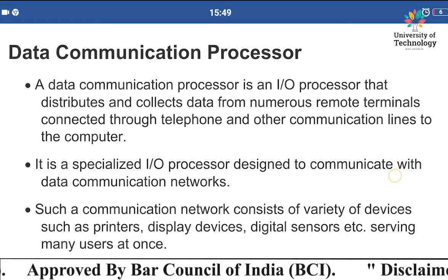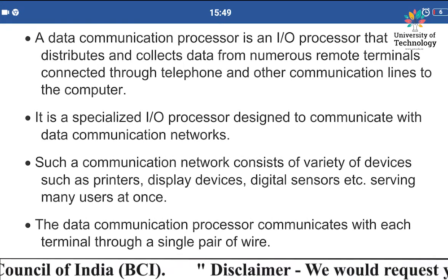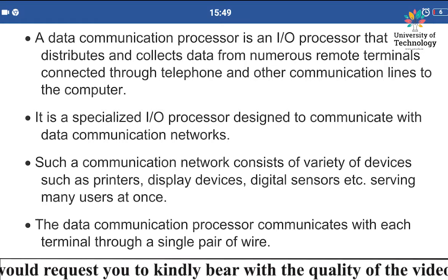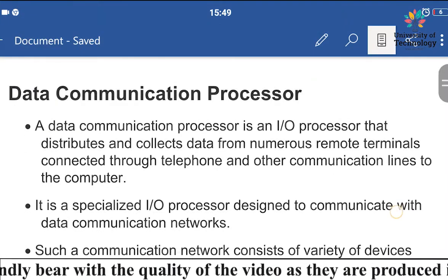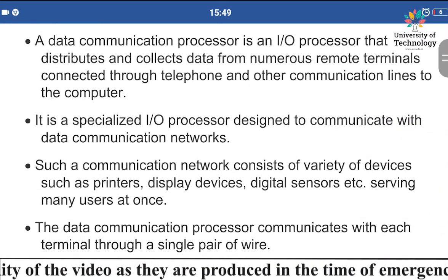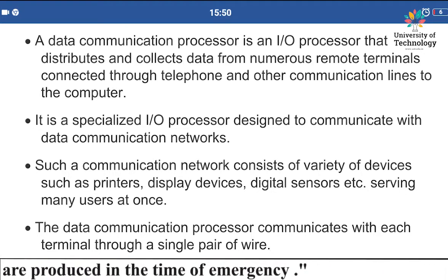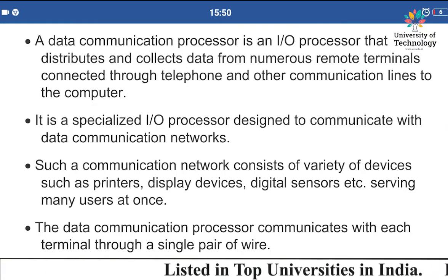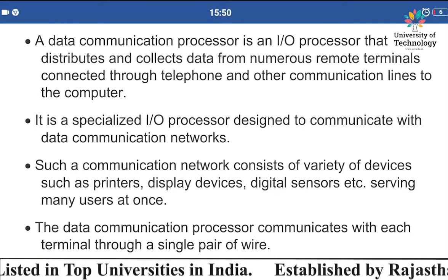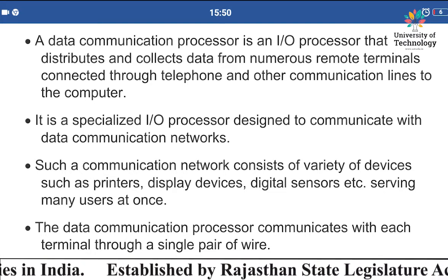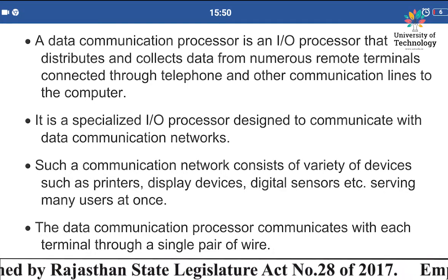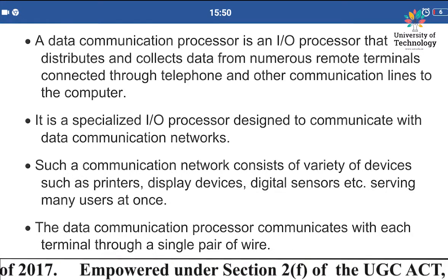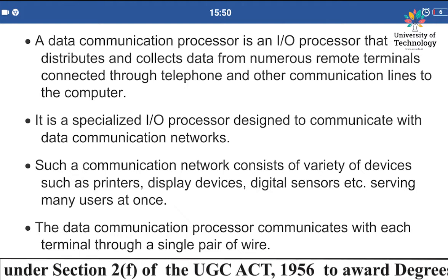Now the next point is, it is a specialized input-output processor designed to communicate with a data communication network. So basically, a data communication processor is a very special type of input-output processor. Why? Because it has the capability to communicate with the various types of data communication networks that are available to us. That network could be any network. That's why we call it a special input-output processor.